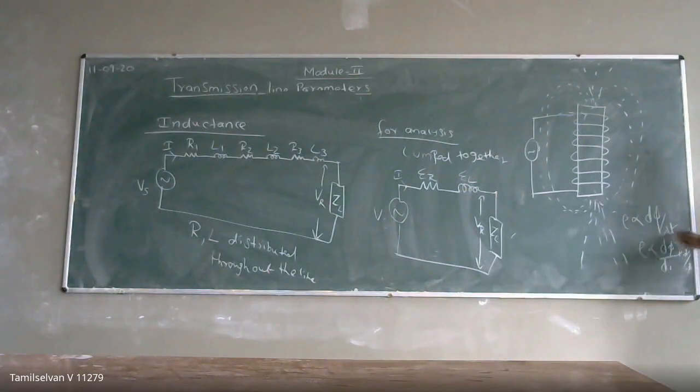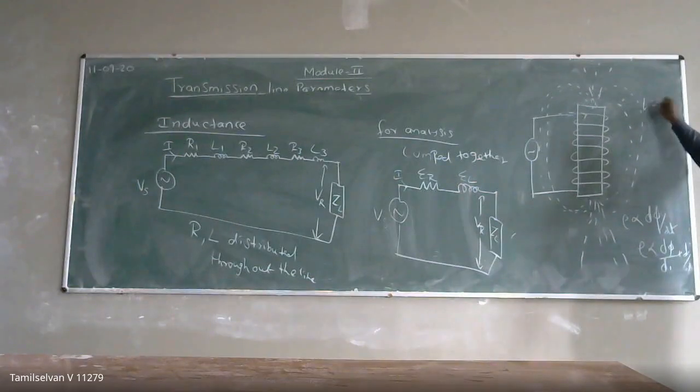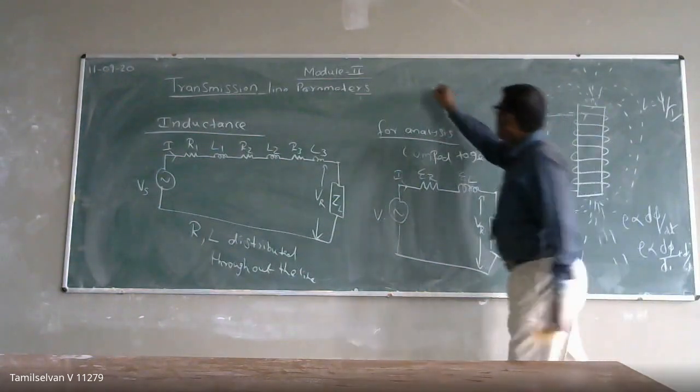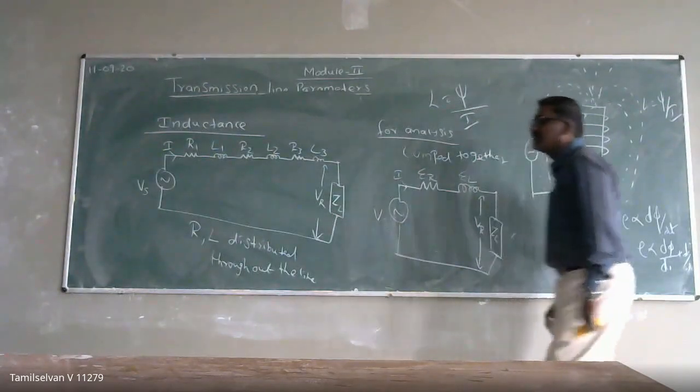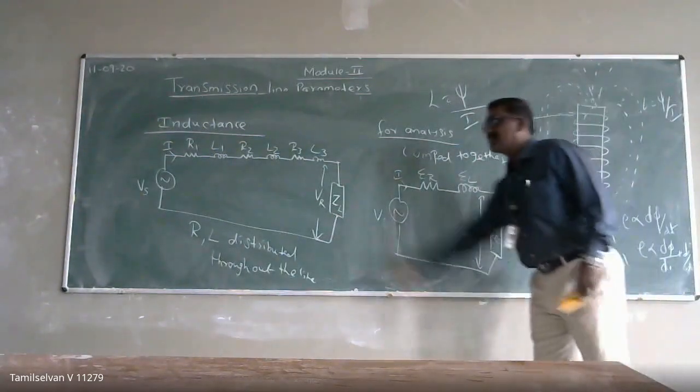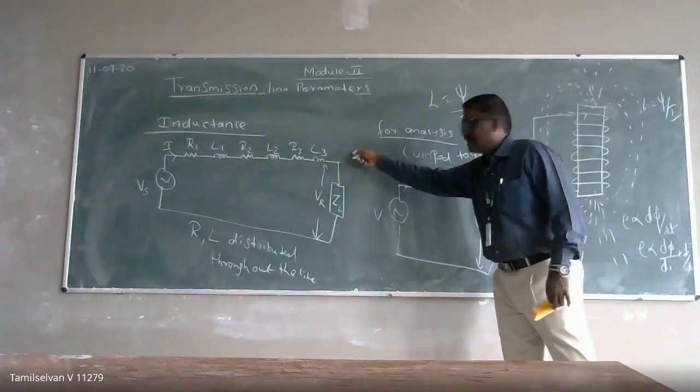So this d phi by di is what we call L, the inductance of that conductor, the inductance of your line, where L is nothing but flux linkage per unit ampere of current. Flux linkage per unit ampere of current is called the inductance of that conductor. Okay.